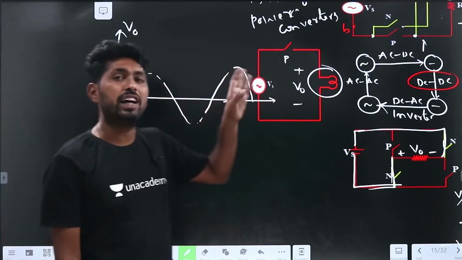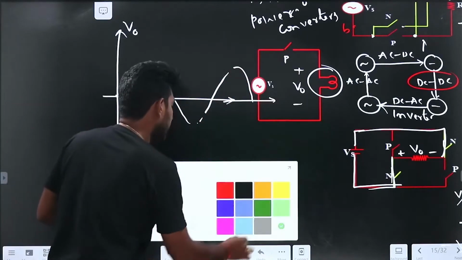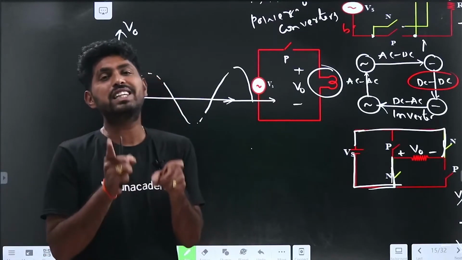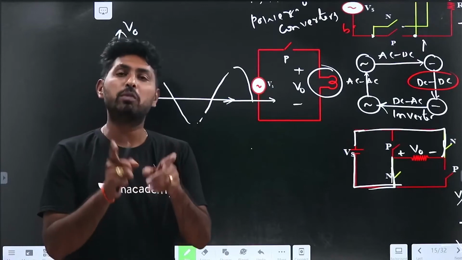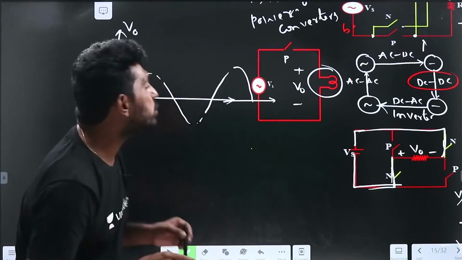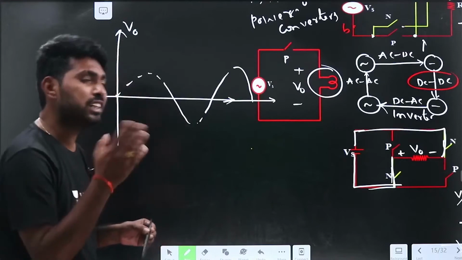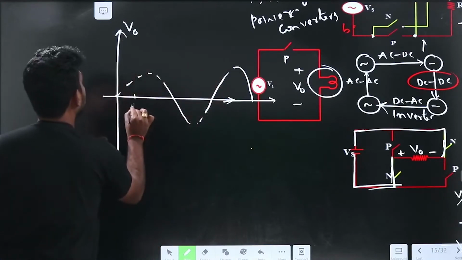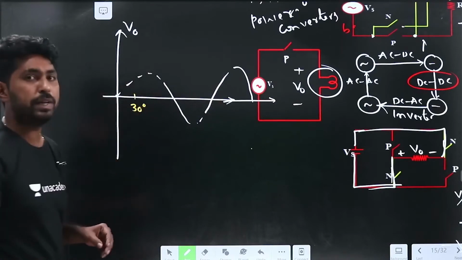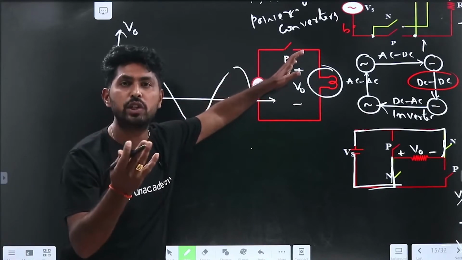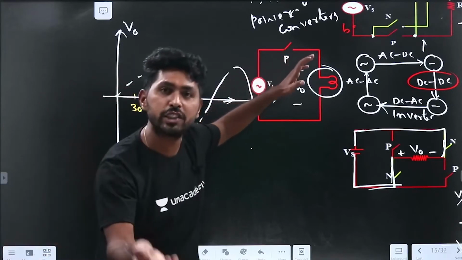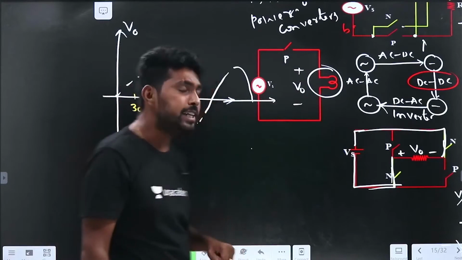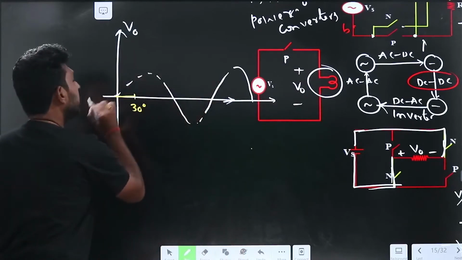So I need to draw the output voltage. As I said before, these switches are controllable switches. What is the meaning of a controllable switch? The turn-on instant can be controlled. If I close this switch at 30 degrees, what happens? Up to 30 degrees I haven't closed the switch, so the switch is in the open condition. When the switch is open, the output voltage is 0 because no current is flowing through the load, right?